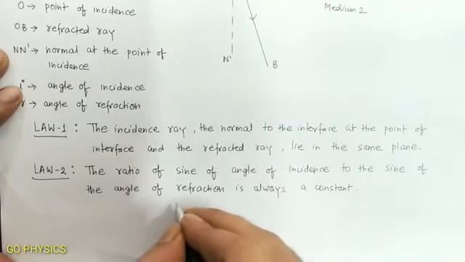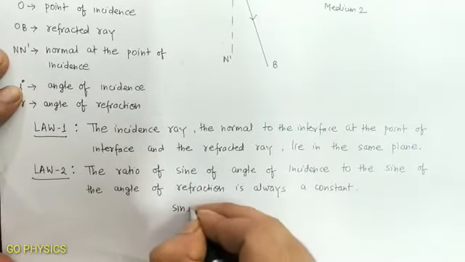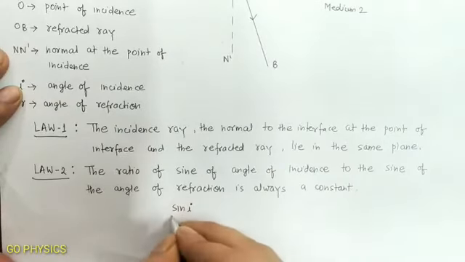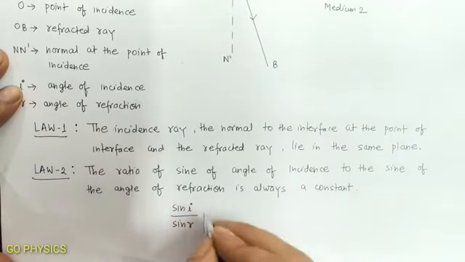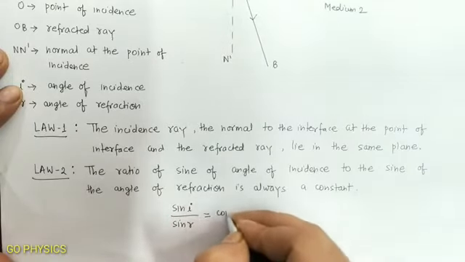That is, sine of angle of incidence I by sine of angle of refraction R is equal to a constant.